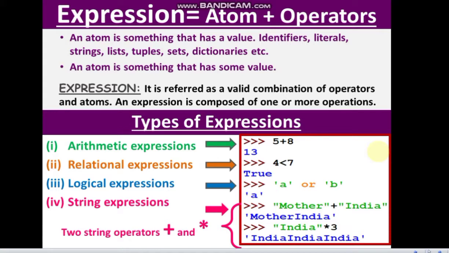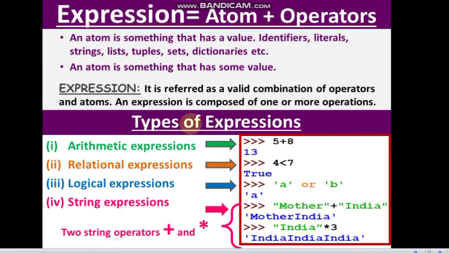What is an expression? Expression is actually a combination of atoms plus operators. Now, what are atoms? An atom is something that has a value: identifiers, literals, strings, lists, tuples, sets, dictionaries, all these objects. They can be termed as an atom. An atom is something that has some value. And along with that, if we add operators, you get an expression. So expression is actually referred to as a valid combination of operators and atoms. An expression is composed of one or more operations.